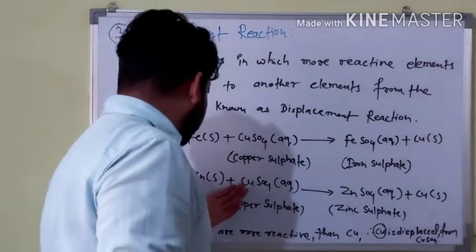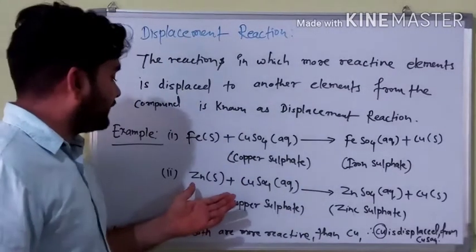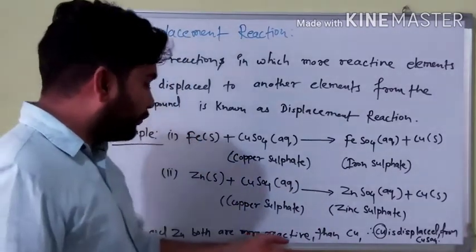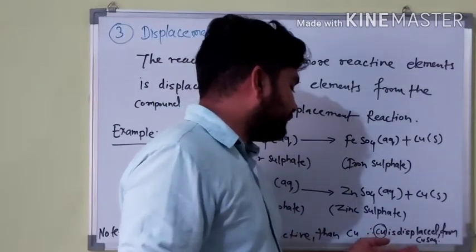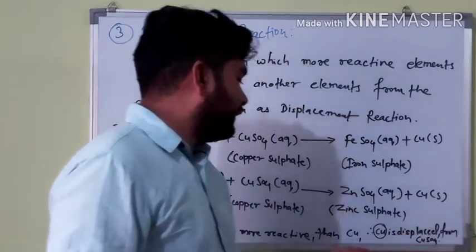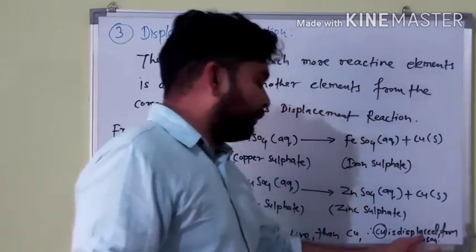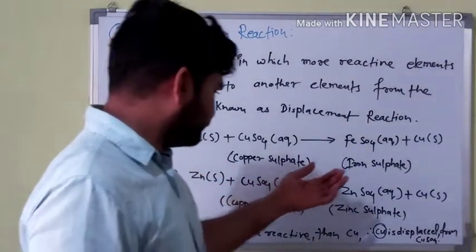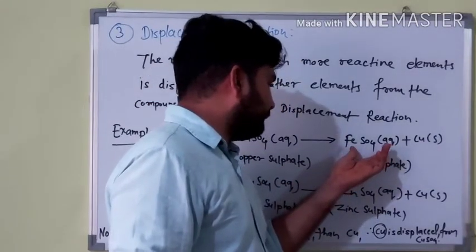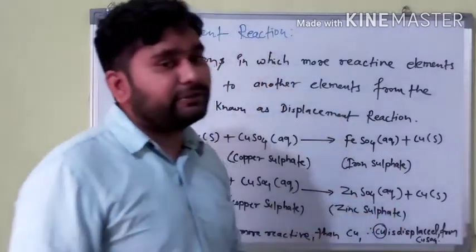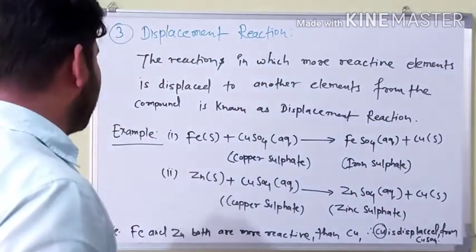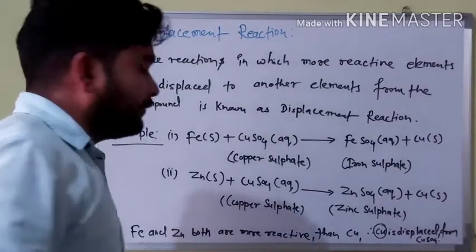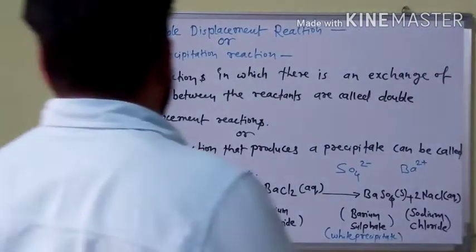Another example of displacement reaction is zinc. Zinc and iron are both more reactive than copper. That is why copper is displaced from the copper sulfate solution, and the products are iron sulfate and zinc sulfate. It is another type of reaction which is known as displacement reaction.